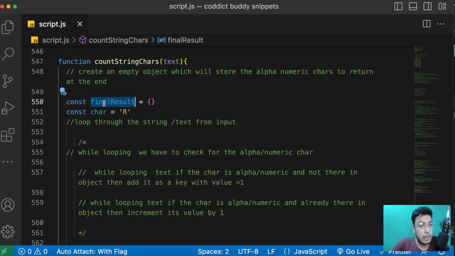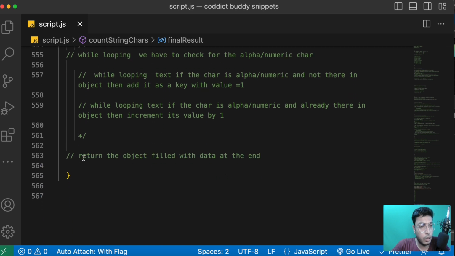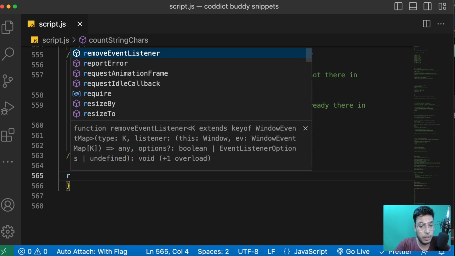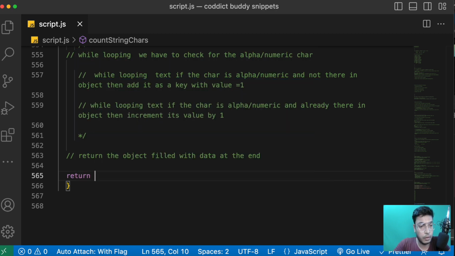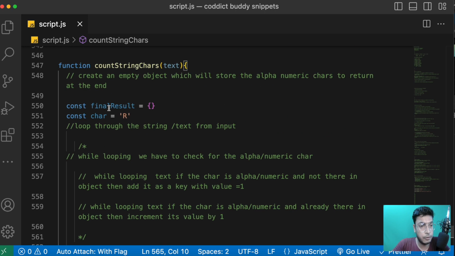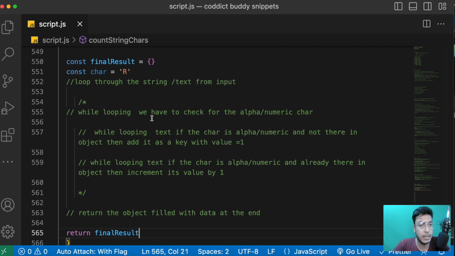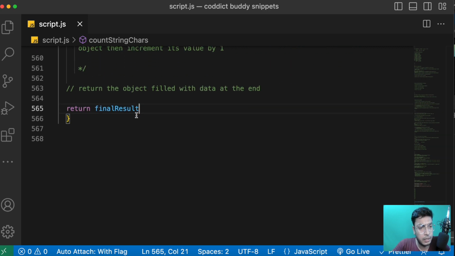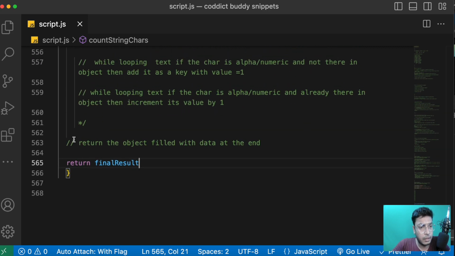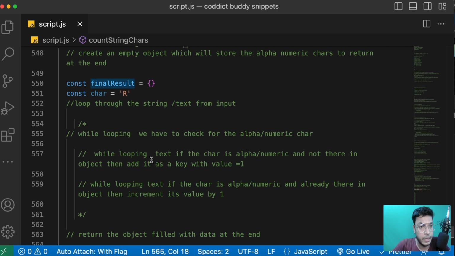So yeah, we have created the object. Let's now return it at the end, because these are the easiest steps. So here what I have to do is return the object which I am creating here. We don't have to even think twice, it's returning the same thing. Here we have just created the object, and here we simply return the object, which is filled with data. Let's assume for now this object is filled with some data.